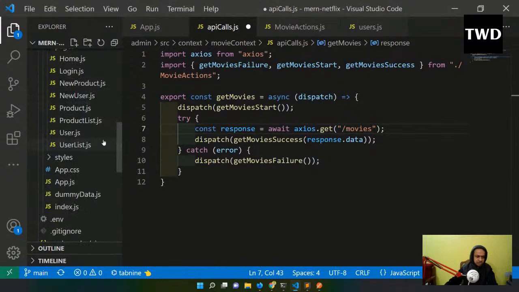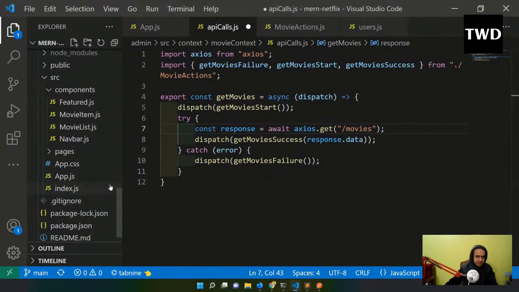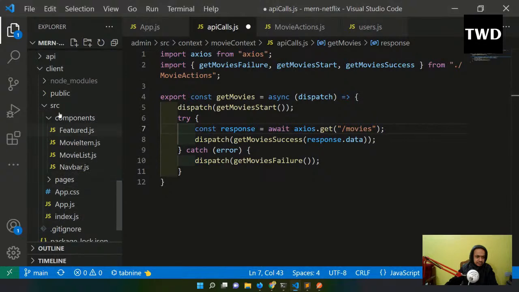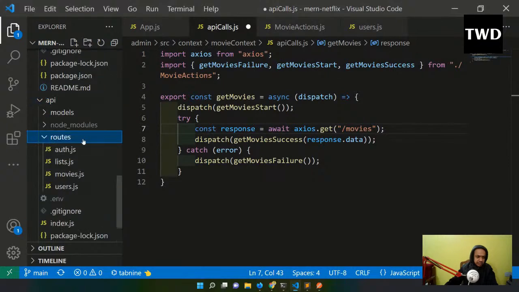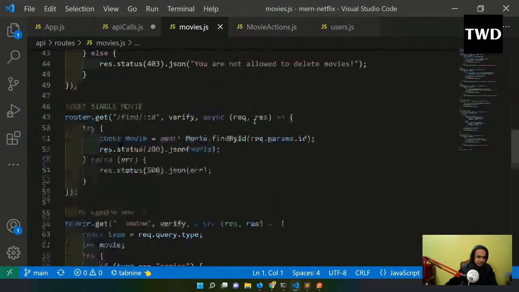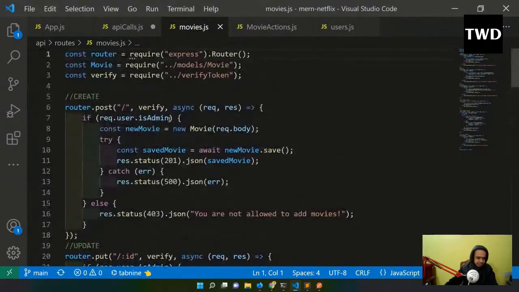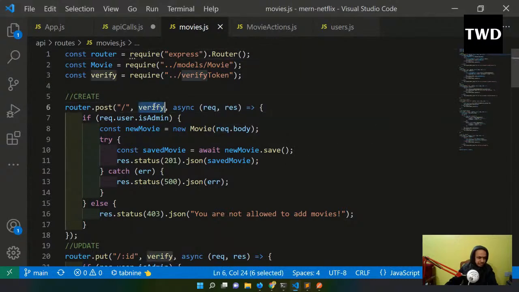API endpoint. I'll see API. Where is the API? Not client. I don't want the client. I want the API endpoint. Here I'll come, and the movies endpoint I'll go. See the movies endpoint. If I go to this, this is the movies endpoint and all. So I need this verify.